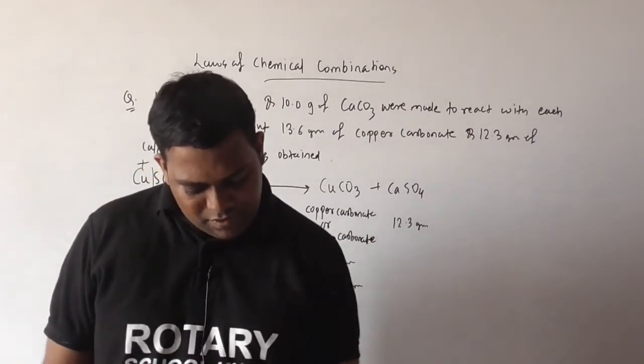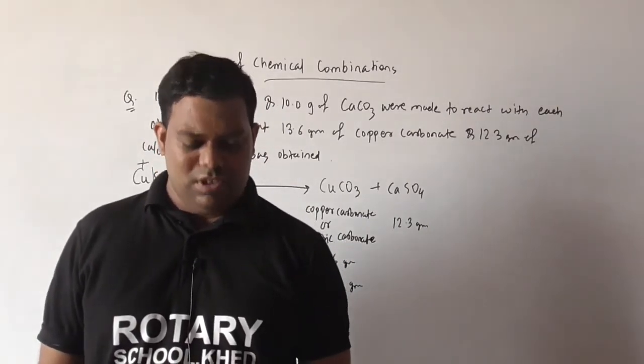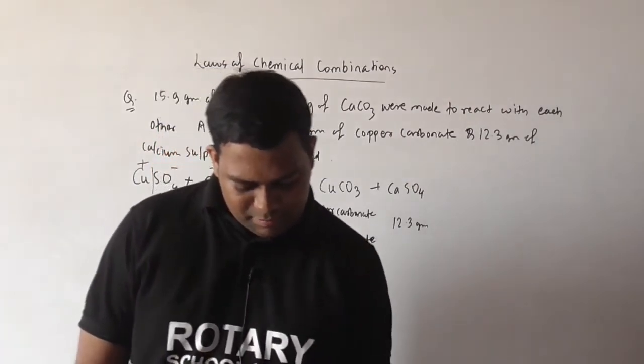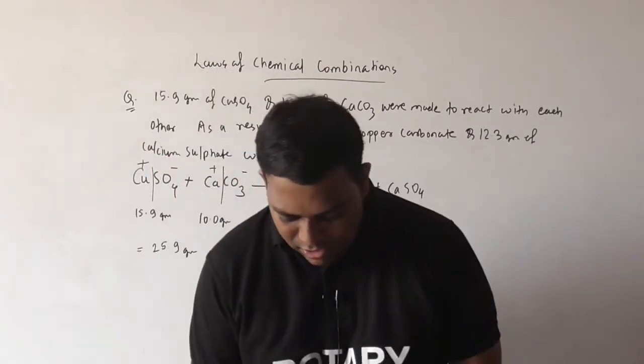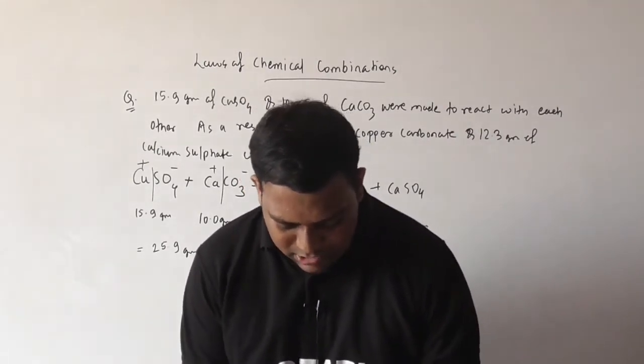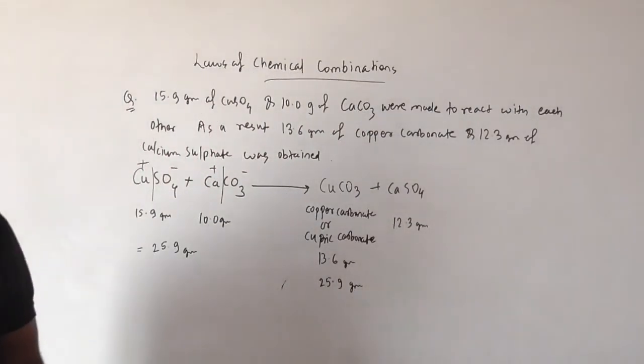Now beta, we will discuss a few other examples also. Okay, so pay attention to a few other examples of the law of conservation of mass. So beta, till then you write down this properly, whatever the reaction and all.